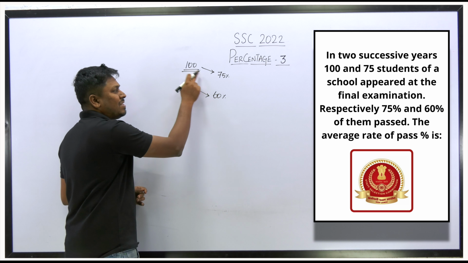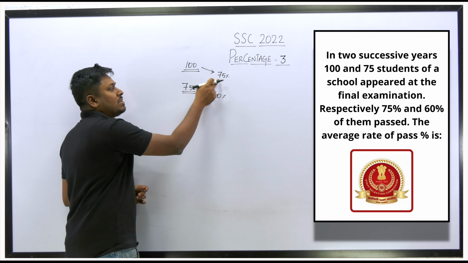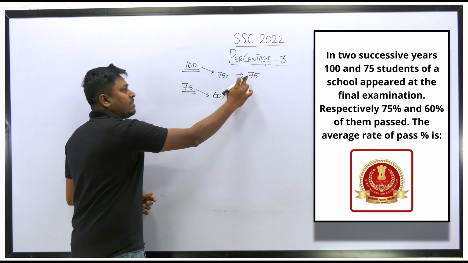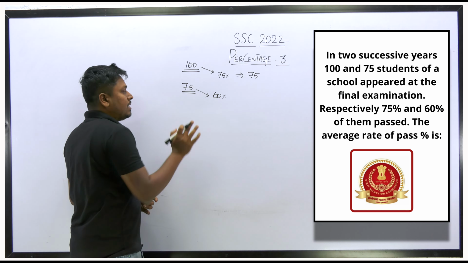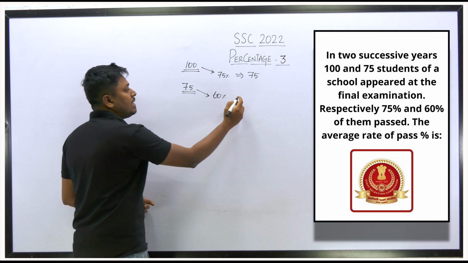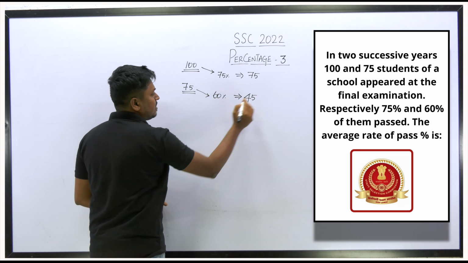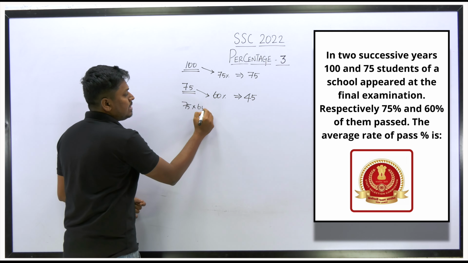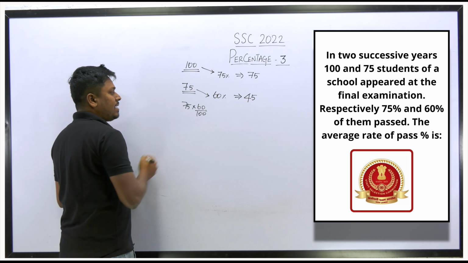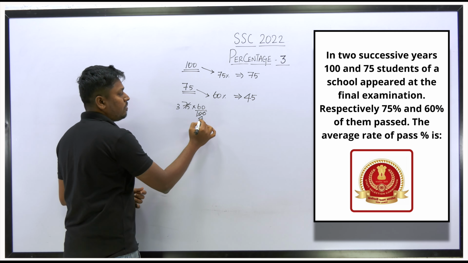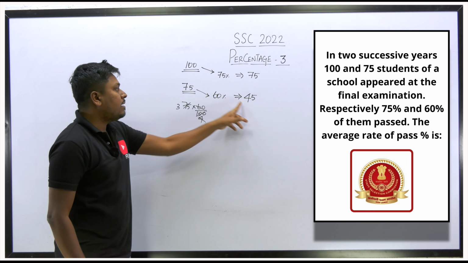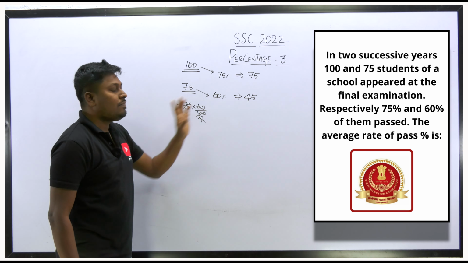First let me find 75% of 100 students. So 75% of 100 students will be 75. Out of 100 students, 75 students cleared in the first year. Similarly, in the next year, out of 75, 60% of the students cleared. So 75 into 60 by 100. Cancel it on the 25 table, the result will be 3 and this will be 4. Cancel it, the result will be 45. So in the second year, out of 75 students, 45 students got cleared.